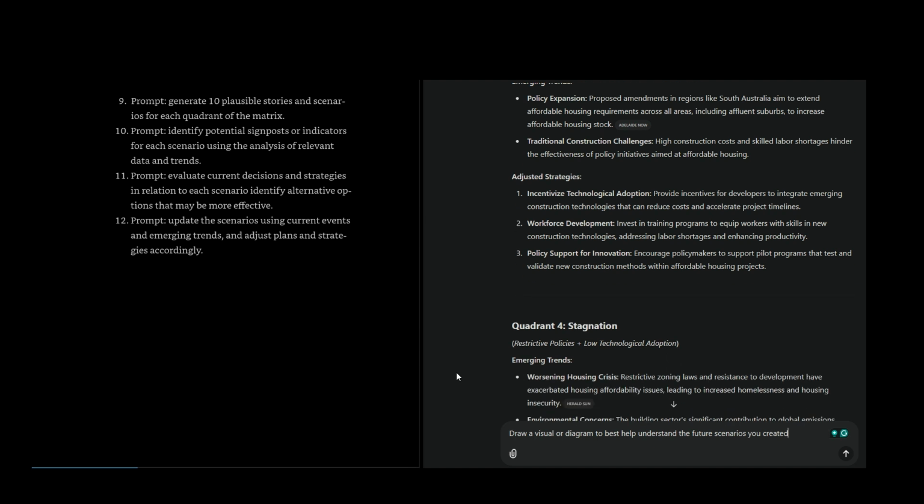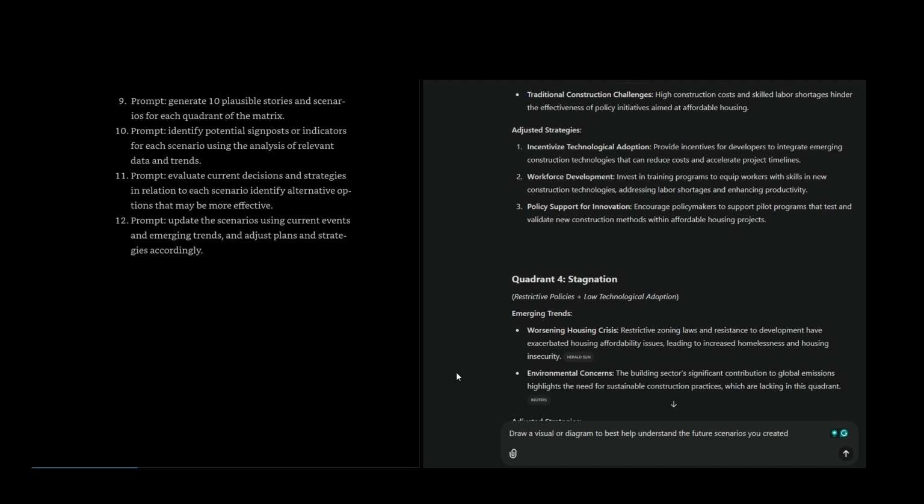Adjusted strategies. Incentivize technological adoption. Provide incentives for developers to integrate emerging construction technologies that can reduce costs and accelerate project timelines. Workforce development. Invest in training programs to equip workers with skills in new construction technologies, addressing labor shortages and enhancing productivity. Policy support for innovation. Encourage policymakers to support pilot programs that test and validate new construction methods within affordable housing projects.